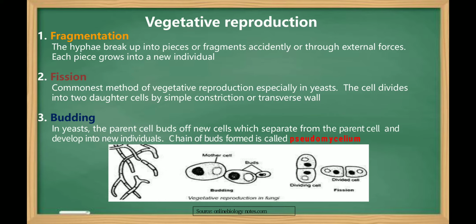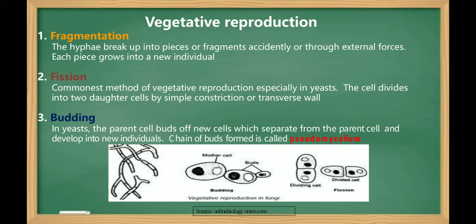So first coming to the vegetative reproduction. The first one is fragmentation. In many true fungi, the vegetative plant body breaks up into one or more fragments, and each fragment or piece germinates into a new individual under favorable conditions.